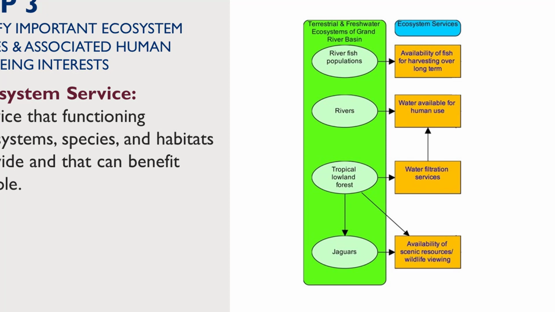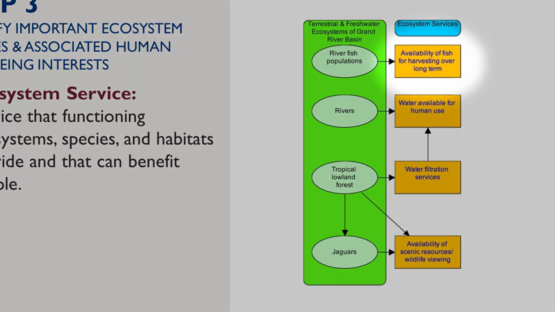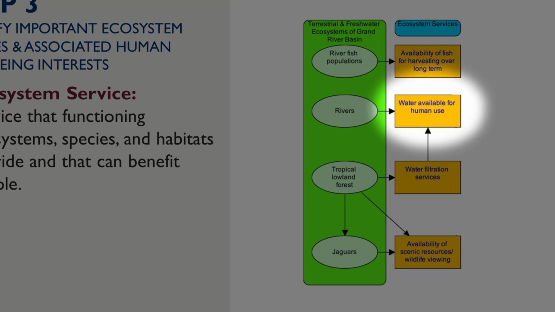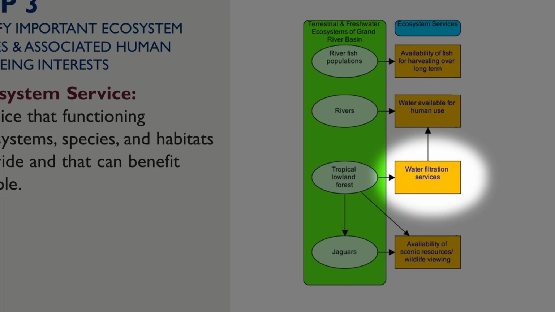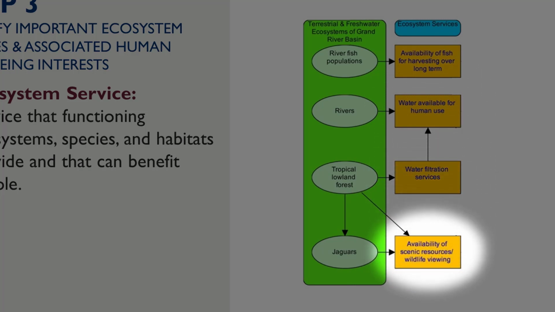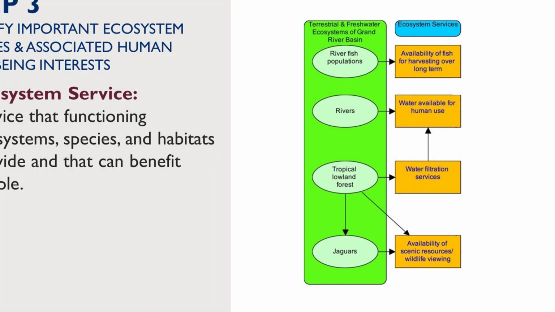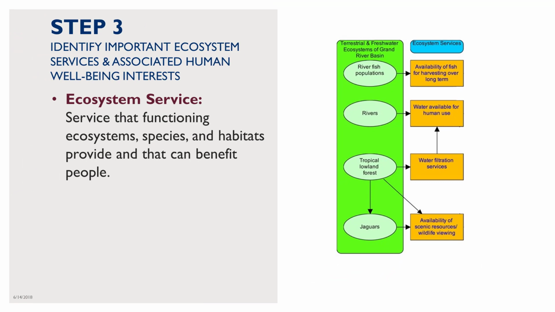In our example, ecosystem services include the availability of fish for harvesting over the long term, water available for human use, water filtration services, and availability of scenic resources or wildlife viewing. For more information about ecosystem services, see page 4 of USAID's Biodiversity Policy.